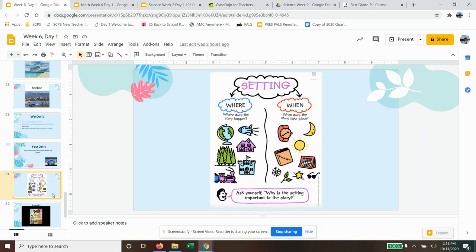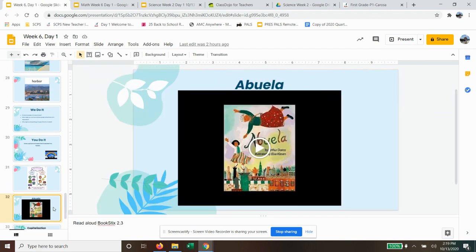each and every point in the book. Maybe it starts at a castle, but it could end in a town. So setting could change in a book. Then we read the book Abuela, where a grandmother and her granddaughter go on an adventure to the different places on Earth. And this has the students understanding that setting changes throughout the book,